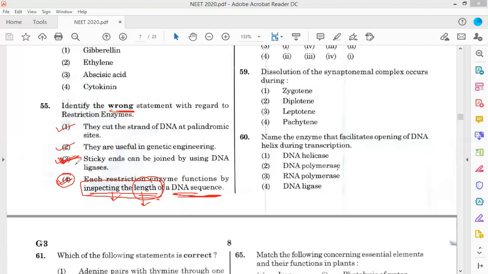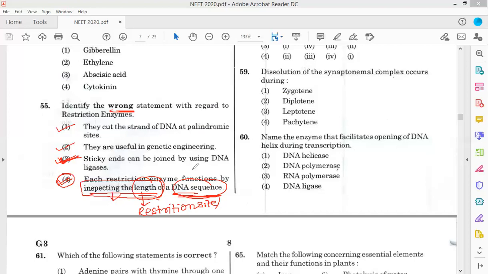Restriction enzymes select based on the recognition sequence or recognition site. They have a specific recognition sequence.